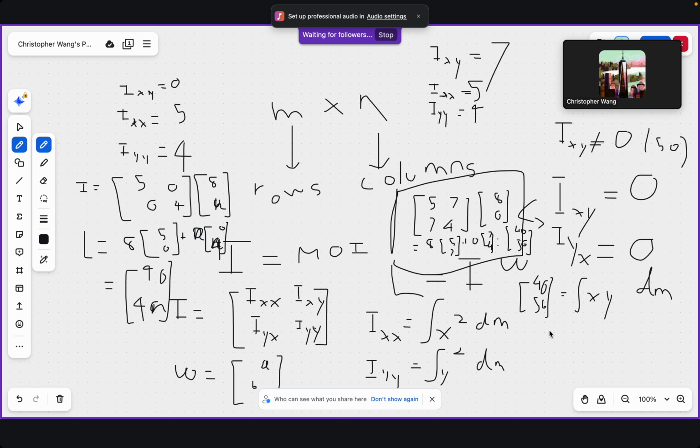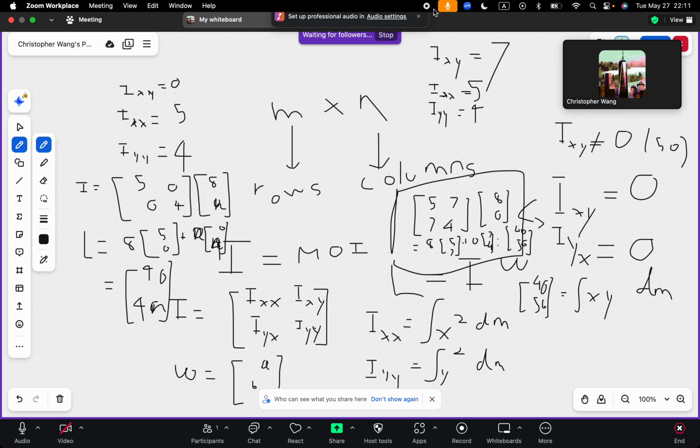So here is basically how linear algebra can be applied to finding angular momentum, and a new way of interpreting what moment of inertia looks like. Thank you.